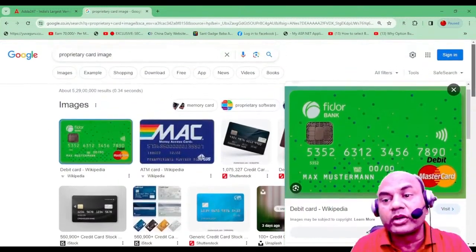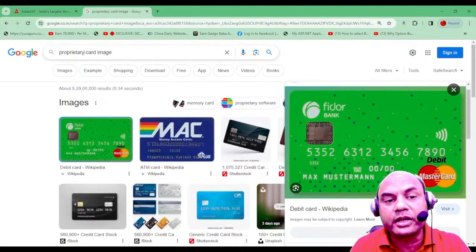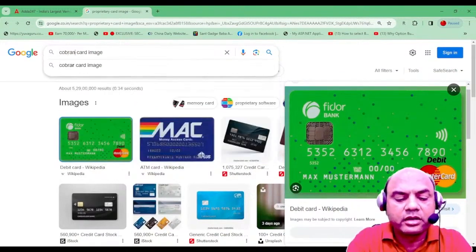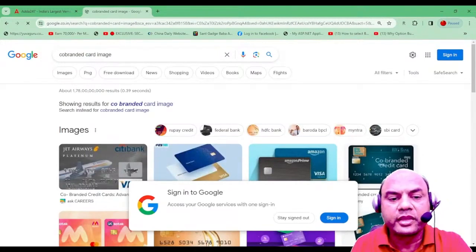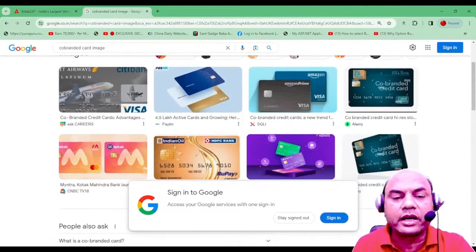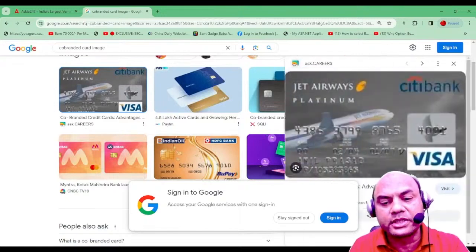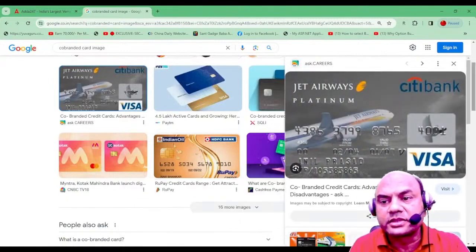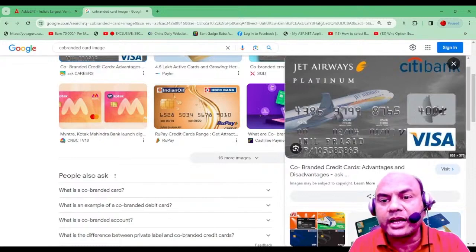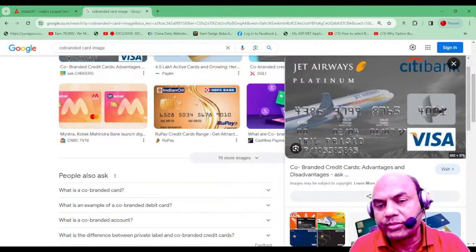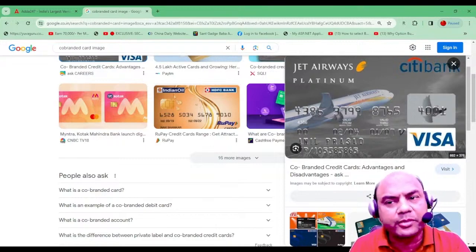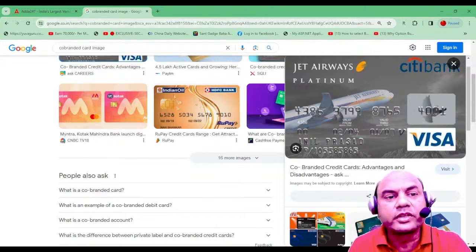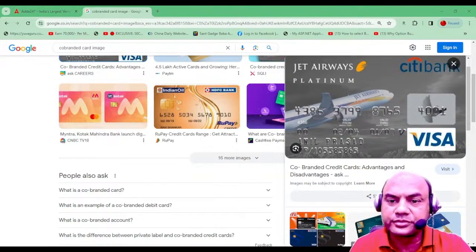Then what is the other type of card? The other type of card is the co-branded card. Co-branded card means two companies' names are there. See this: Citibank and Jet Airways. This is a co-branded card. It means two companies are coming together to issue this card. Of course, the cost will be shared by both. So these are called co-branded cards. Got it? Is the concept clear?